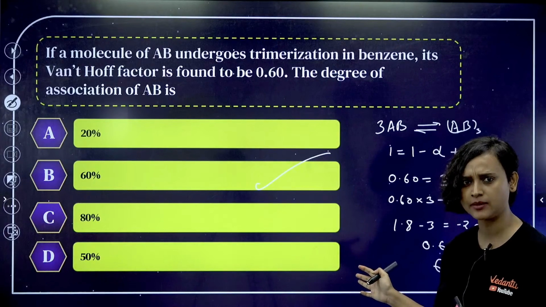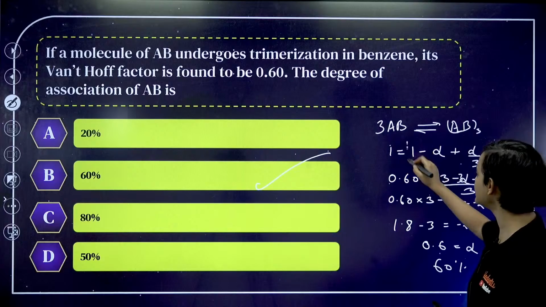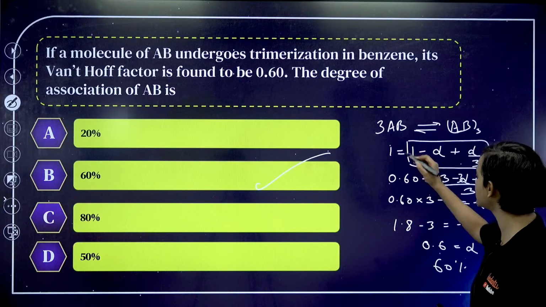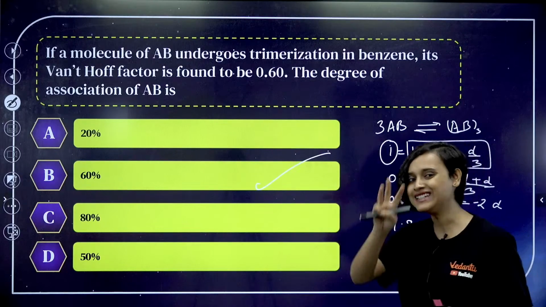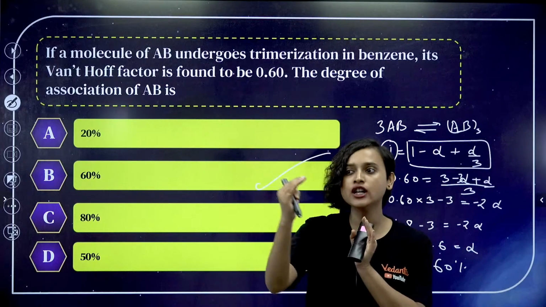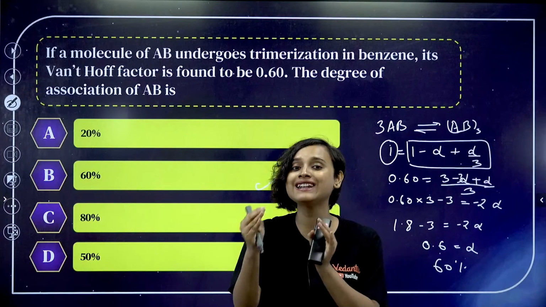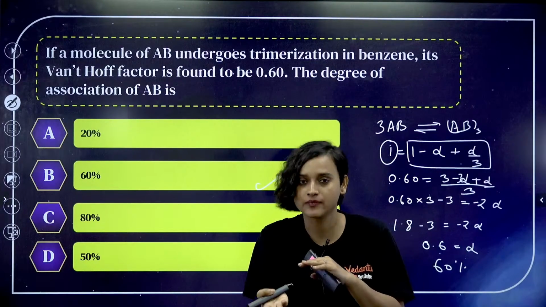Have you gone through this chapter at all? Van 't Hoff factor: this is the degree of dissociation, and i is the Van 't Hoff factor. Trimerization means three molecules have come together. If two molecules have come together, it is dimerization.